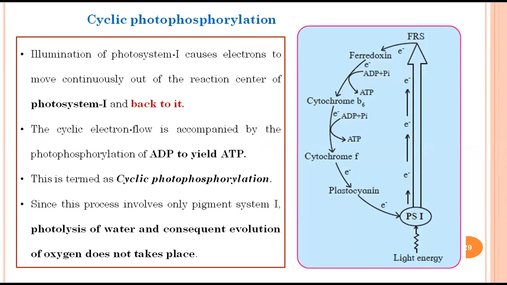Here only ATP production will happen. Why is it cyclic? Because the electron that has gone from one system will again come back to the same system. Please highlight this point, note it down. That is why it is cyclic. What is going out is also coming back to the same place. That is called cyclic photophosphorylation. So I hope you understood what cyclic photophosphorylation is. If you are not understanding, please speak, let me know. It is an important chapter. Don't ignore it.